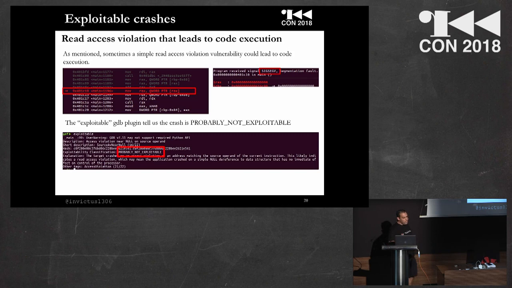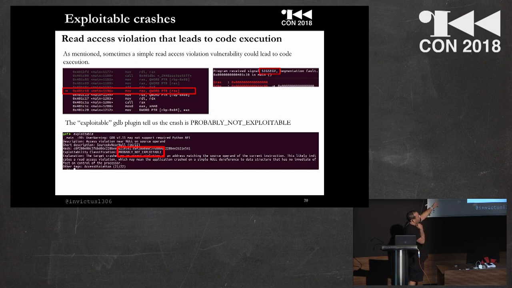Read access violation. I think 90% of the time, a read access violation is not exploitable, but there are some cases where it can lead to code execution. For example, if we analyze this case, we can see that the crash instruction is this move inside RAX, the address of RAX. It crashed because the value of RAX is 8. Then I have a segmentation fault.